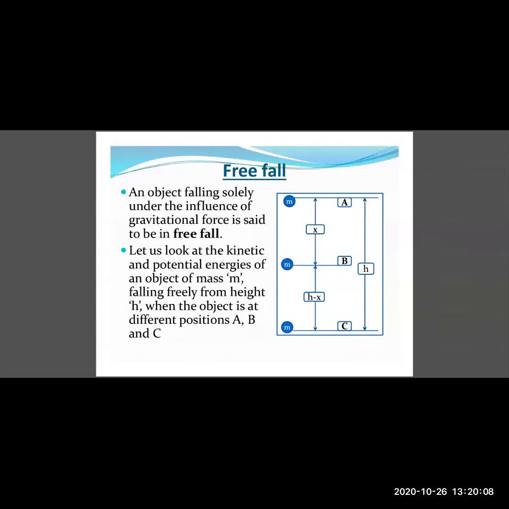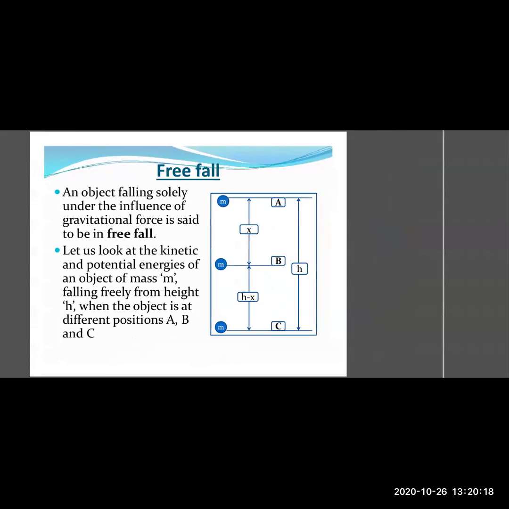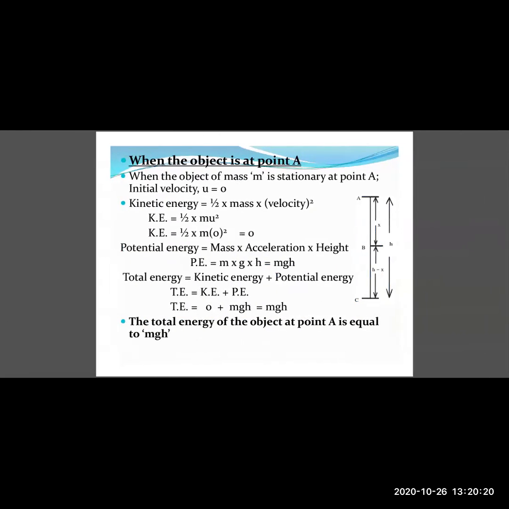So we are going to apply these two formulas and calculate the total energy of the object having mass m at all the 3 points A, B, and C. Okay, so let us go into it now. When the object is at point A, let us consider that.